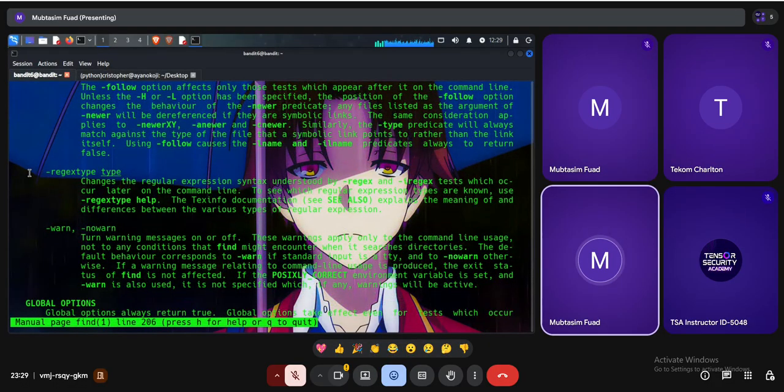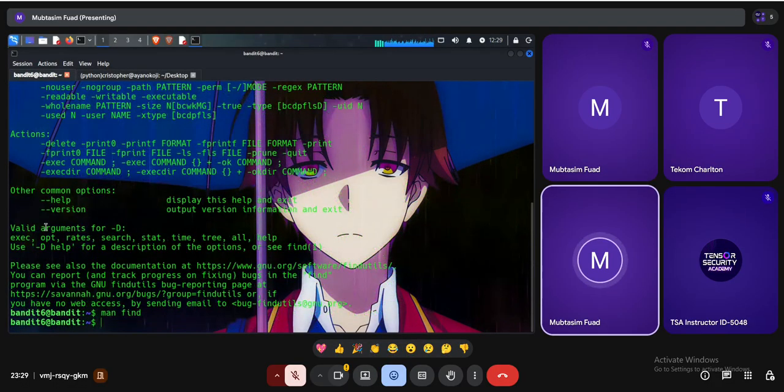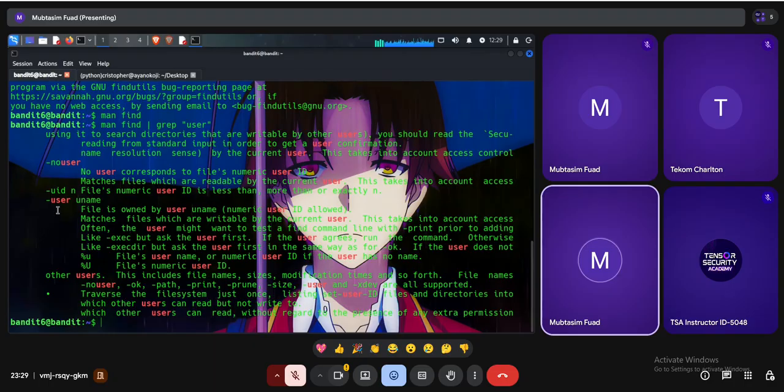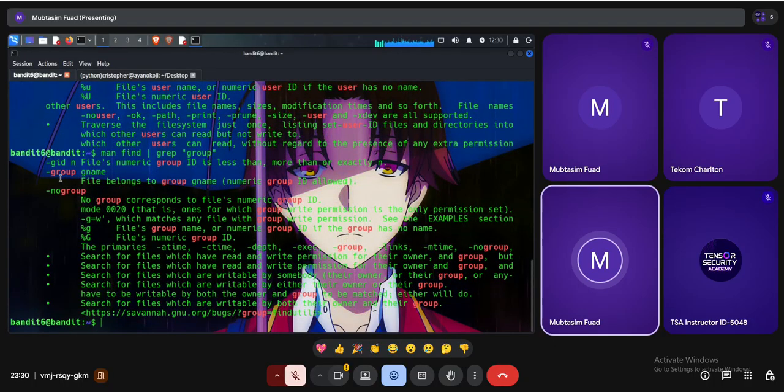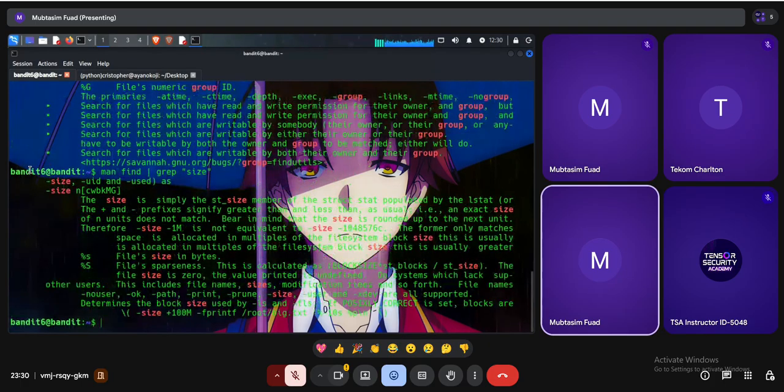You can also do the thing using grep. Let's grep for user, to see if there's anything about user. So let's say -user for the username. I have to use this one. I also want to know about the group. For the group, -group, then specify the group name. And let's say file size. For the size, I have to say -size, then the size.